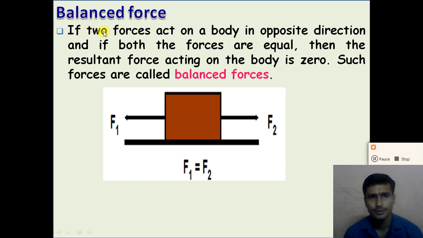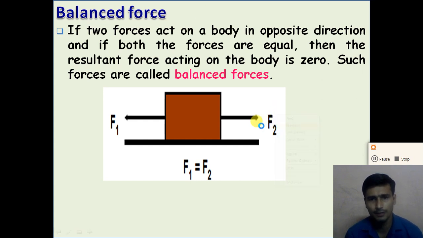So if forces act on a body in the opposite direction and both forces are equal, if the two forces are equal in value and act on a body in the opposite direction, then the resultant force acting on the body is zero, right? The total force acting on the body is zero, and such forces are known as balanced forces. So dear student, if the resultant force acting on the body is zero, the forces acting on the body are called balanced forces, right?